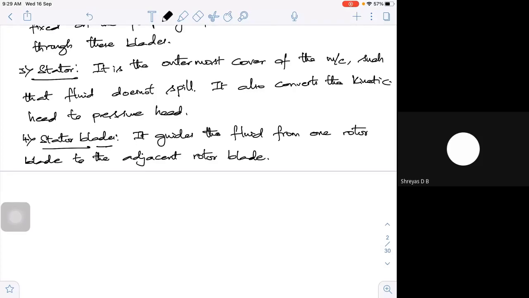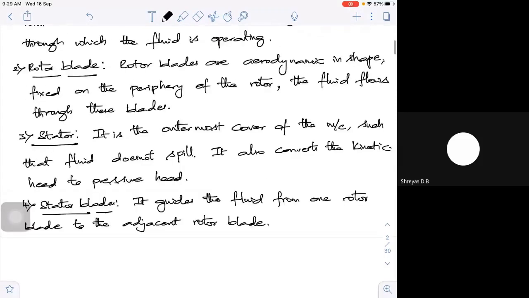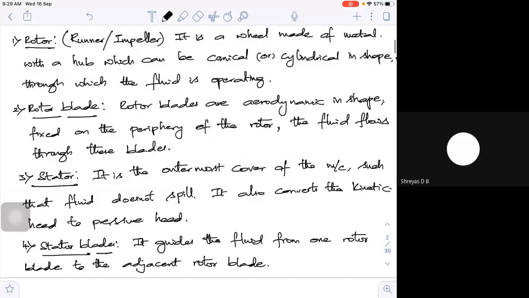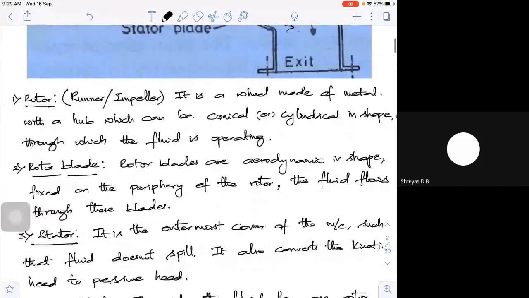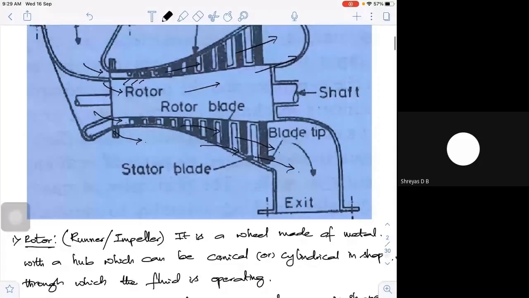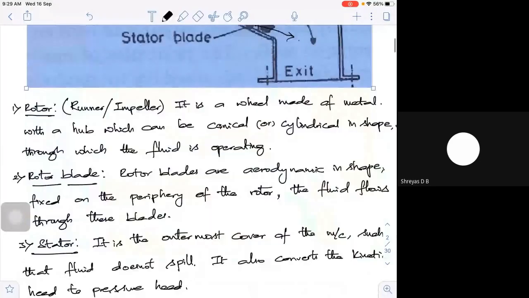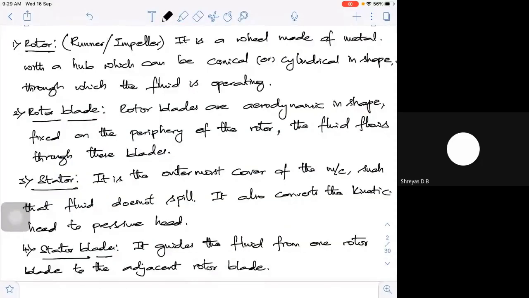Anyhow, there are three other things which are very important. One is the shaft. The shaft is the one which takes the power from the motor if it's a compressor, or if it is a power producing machine, it makes the generator rotate. We have the inlet through which fluid enters the turbo machine, and the exit through which the fluid goes out. But among these, four are very important: rotor, rotor blade, stator, and stator blades. So this is about how to define a turbo machine and what the parts of a turbo machine are.